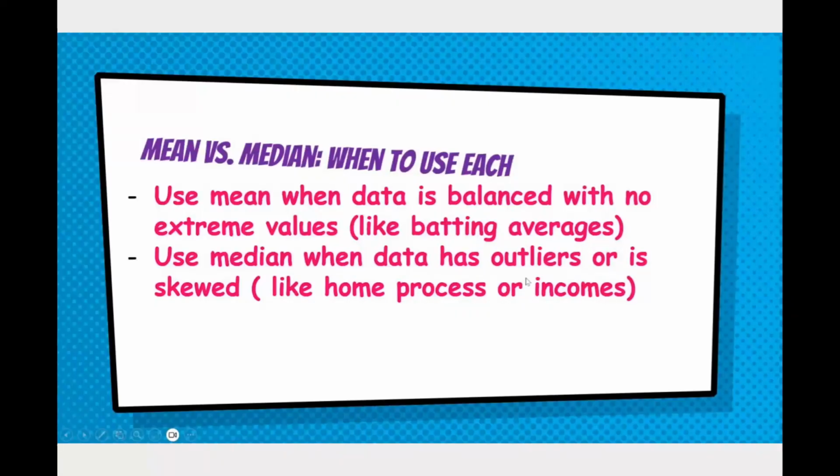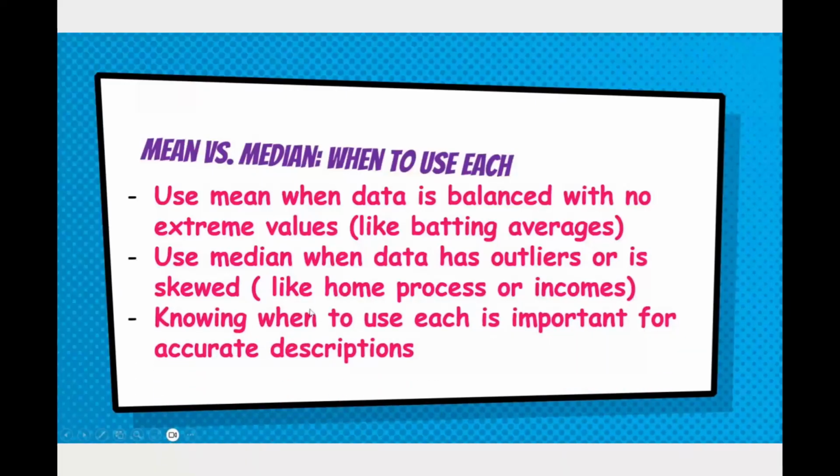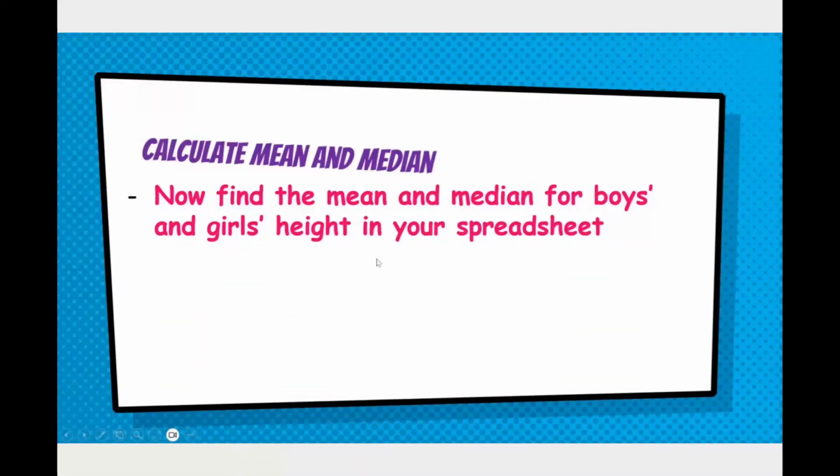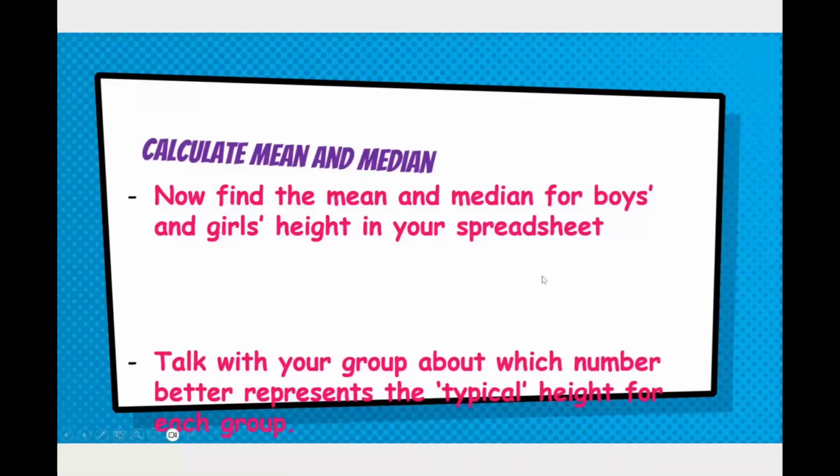So use the mean when the data is balanced with no extreme outliers. Batting averages are an example where the mean is used versus the median. Median is for when the data has outliers or is skewed, like home prices or incomes. Right? In a neighborhood, you can have somebody that is a millionaire where everybody else is lower middle class. Maybe not likely, but it's possible. Knowing when to use each is important for accurate descriptions. And you don't necessarily have to be talking about a neighborhood. You can be talking about a city even.